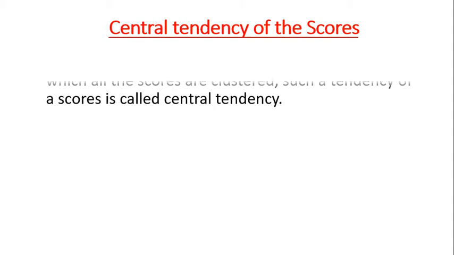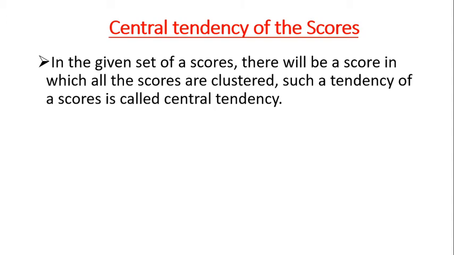Before going to know about the measures of central tendency, we should know what is central tendency of a score. That means in the given set of scores, there will be a score around which all the scores are clustered. Such a tendency of a score is called central tendency. After collecting the data, if we prepare a frequency distribution table, we will see how the scores are. Some scores are clustered around one particular score. This characteristic of the scores we call the central tendency of a score.